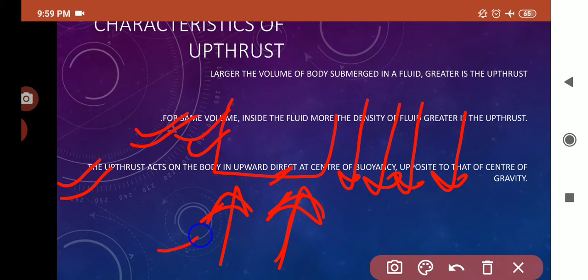So we can say that the upthrust force is acting at a point which is known as the center of buoyancy. The upward force will act at the center of buoyancy, whereas the opposite force, the weight of the liquid, will act at the center of gravity.